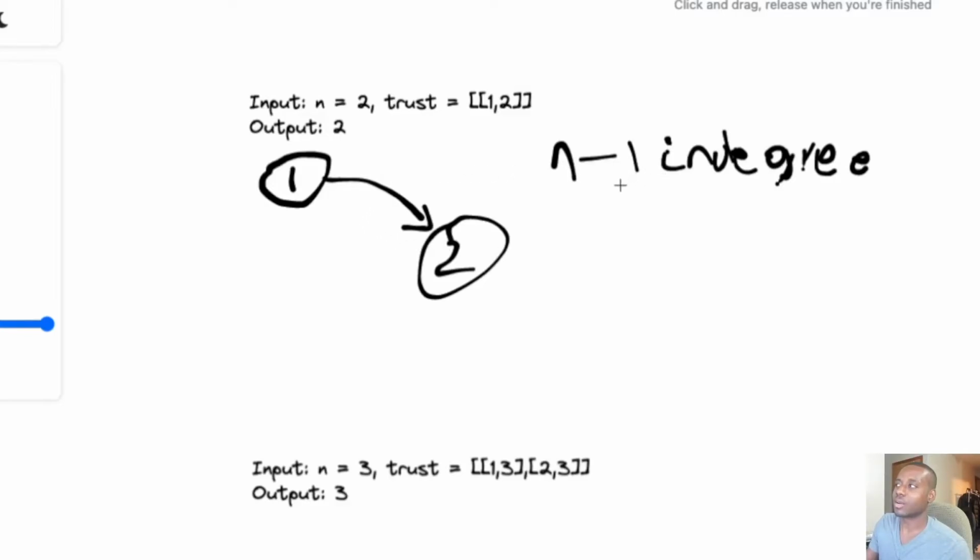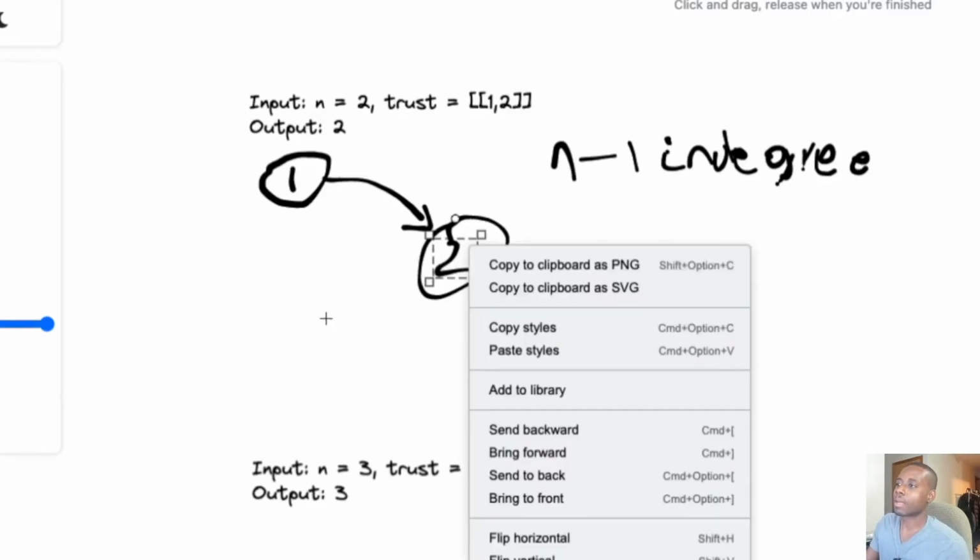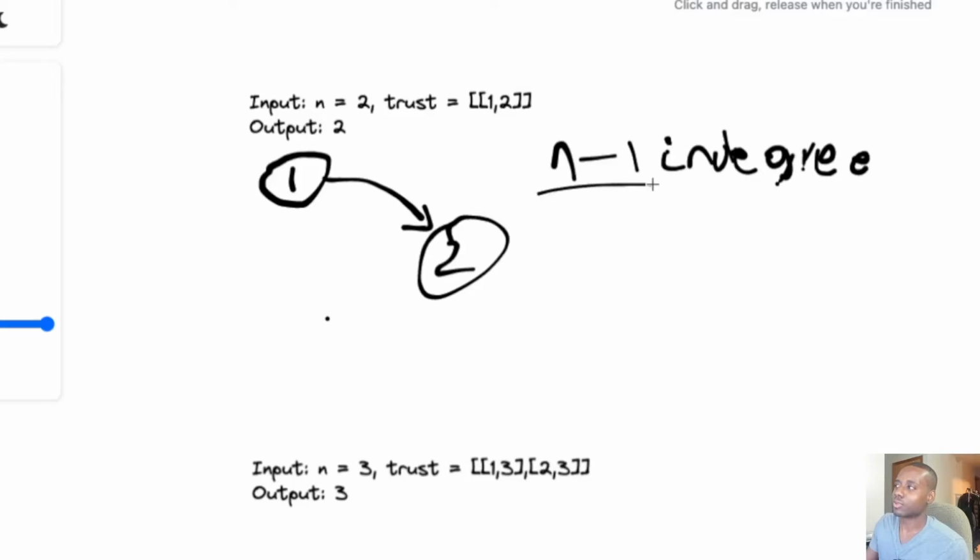That's how we derive that, because it says everybody trusts the town judge except the town judge himself or herself. This is why we have n-1 people trusting the judge.